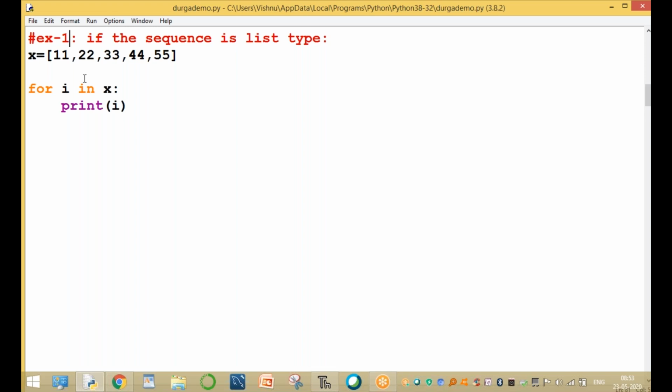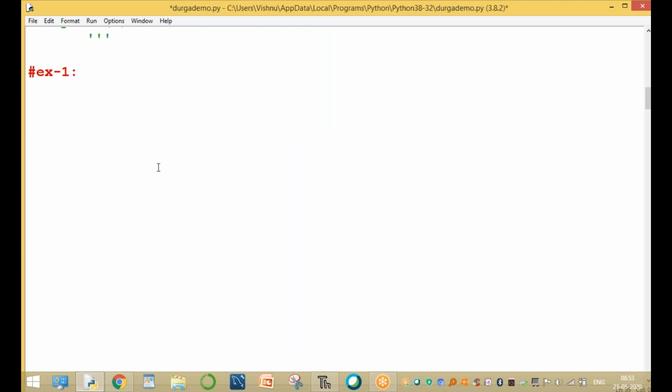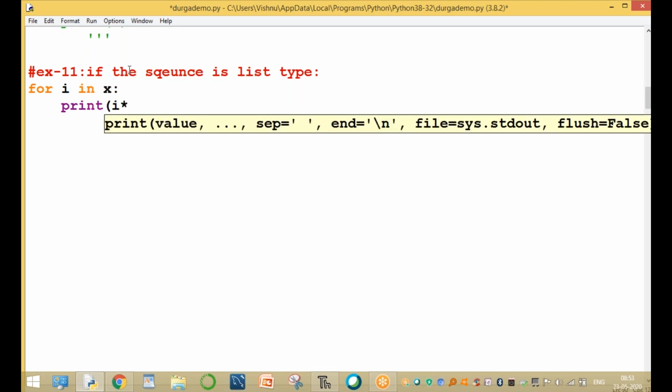For example, another example, this is the tenth example. If the sequence is list type, then for i in x, where x is a list, print i into i into i.